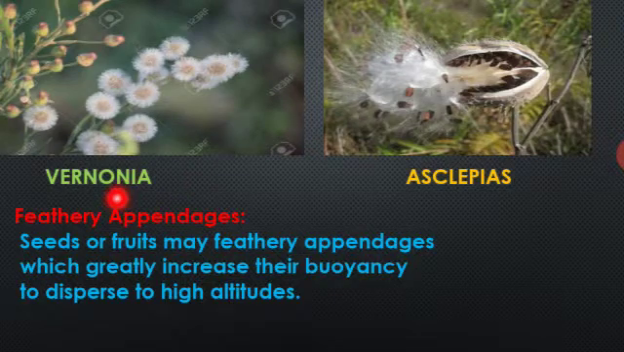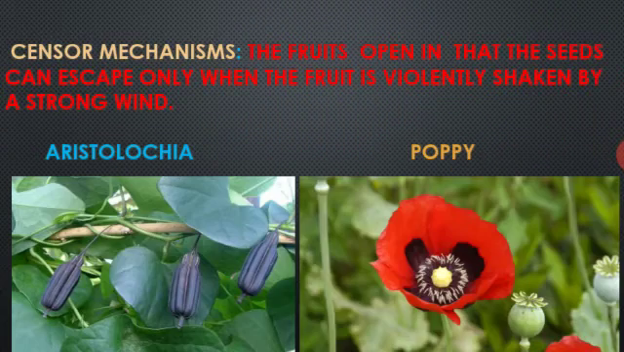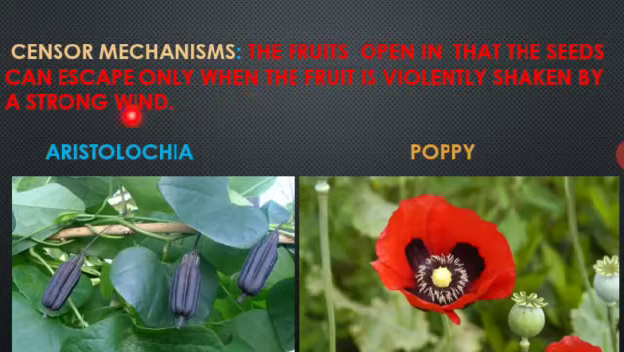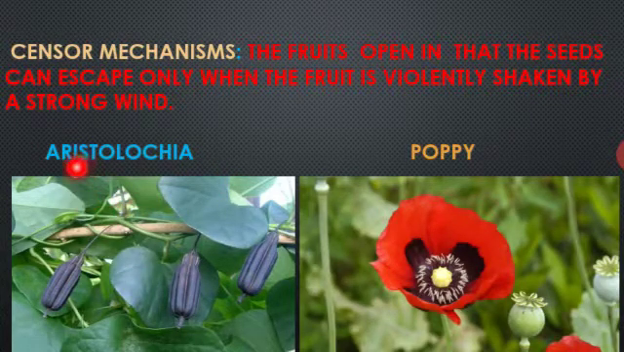Example, Vernonia and Asclepias. Okay, and next one, censer mechanism. The fruit is opened when the fruit is violently shaken with the help of strong wind. Okay, when the fruits are shaken with the wind, the seeds are dispersed. Example, you can say Argemone and poppy.